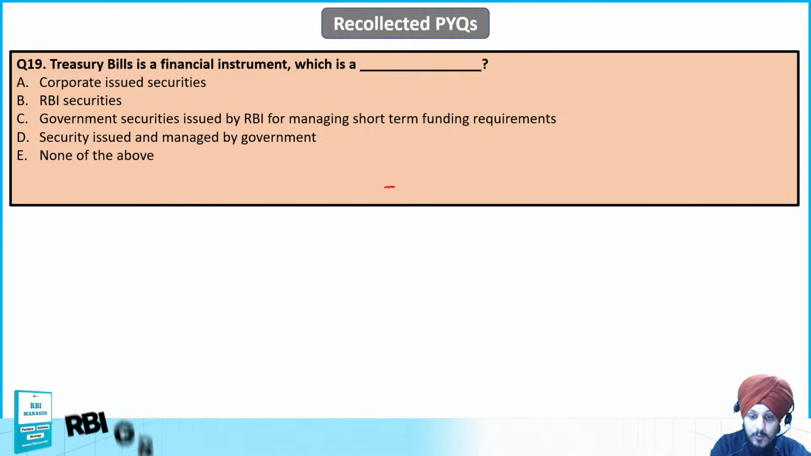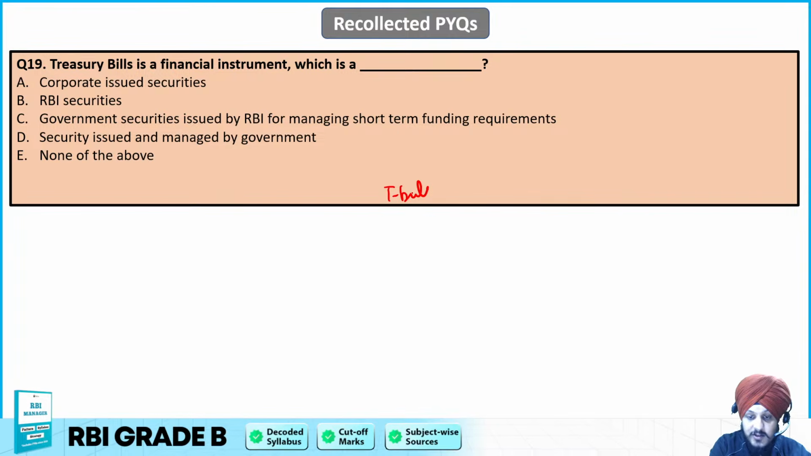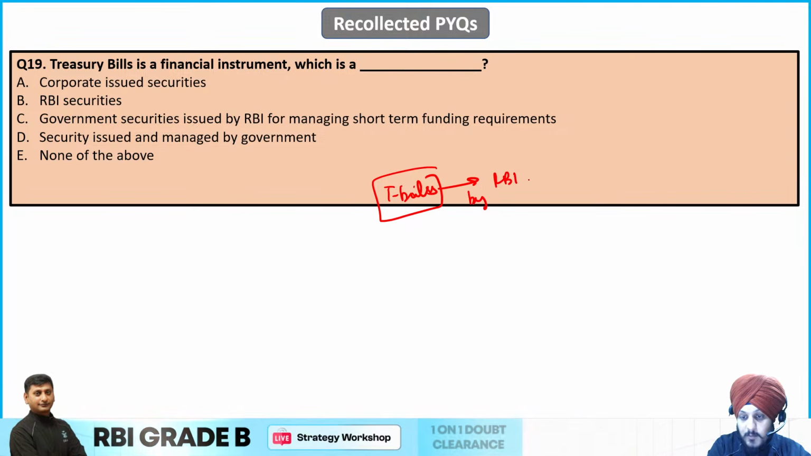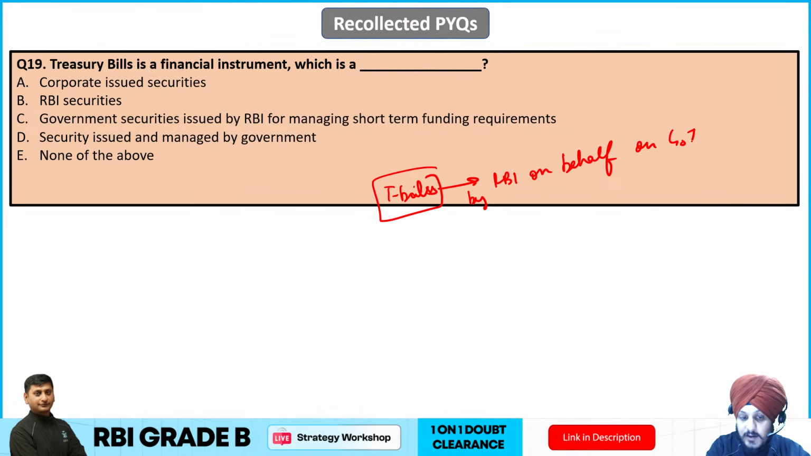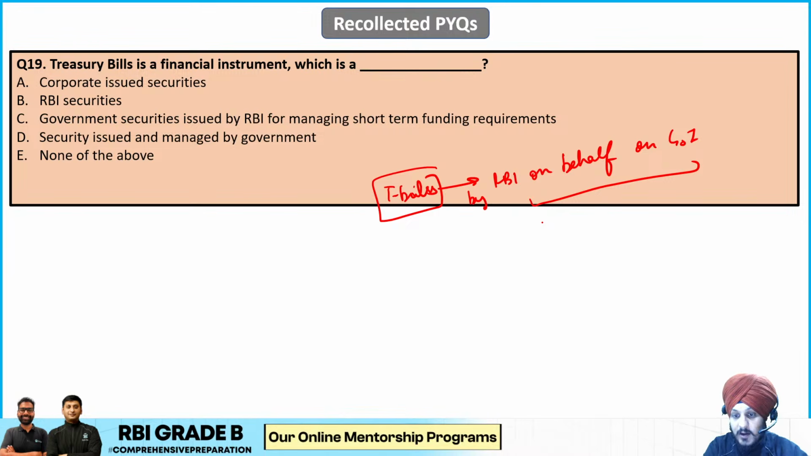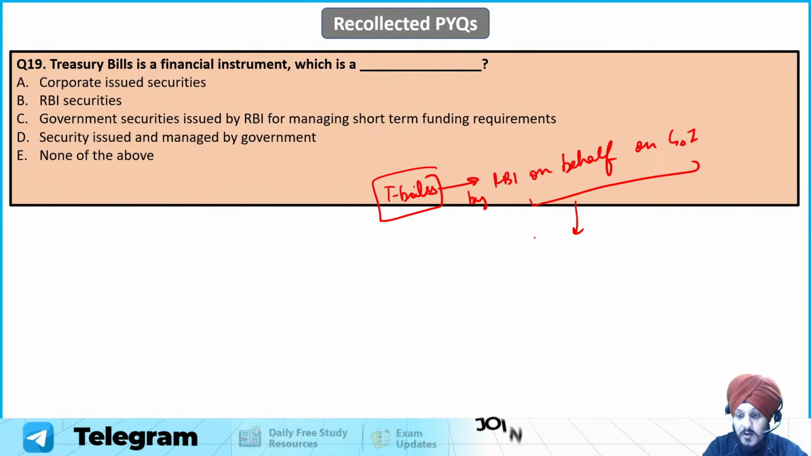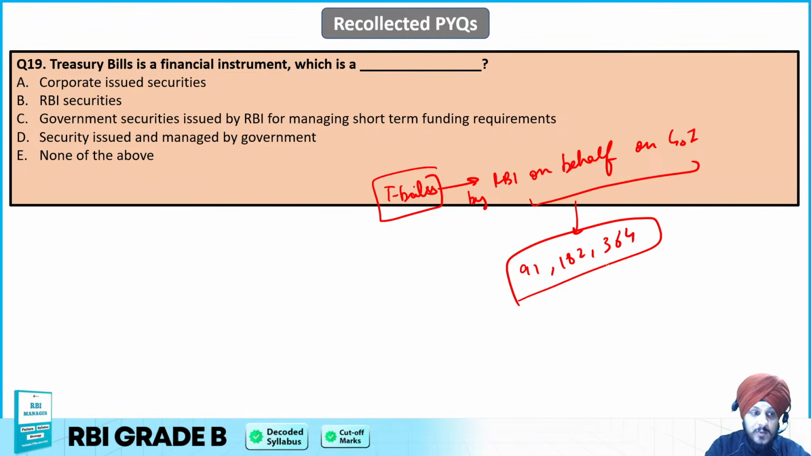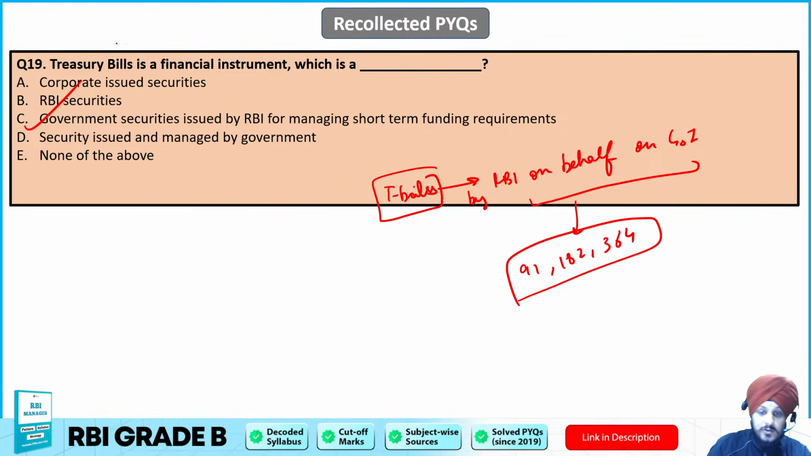Okay, so when we talk about treasury bills, we know that treasury bills are short-term securities. They are issued by RBI on behalf of Government of India. And the role is basically to manage short-term funding requirements, no doubt regarding that. That is why they are short-term securities with short maturities, which is 91 days, 182 days, 364 days, that is less than 1 year. So you would be knowing that. So based on that, C is going to be the correct answer to this question.